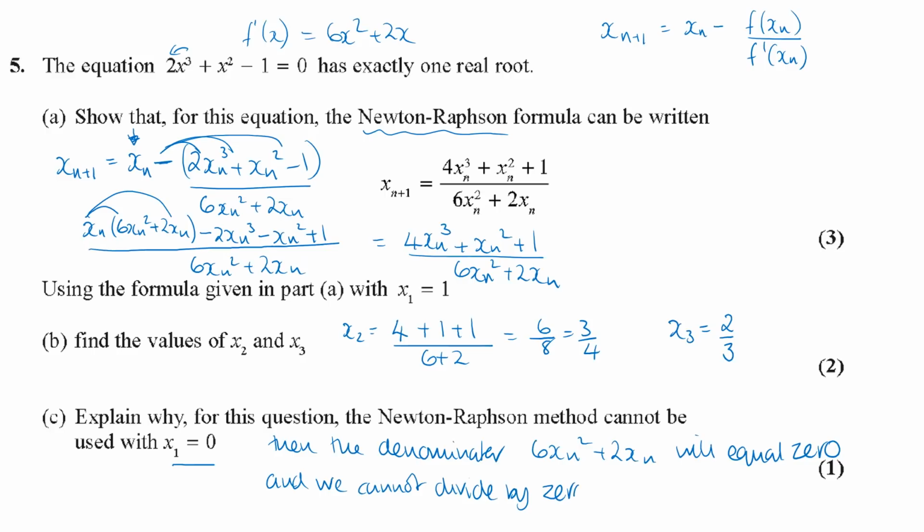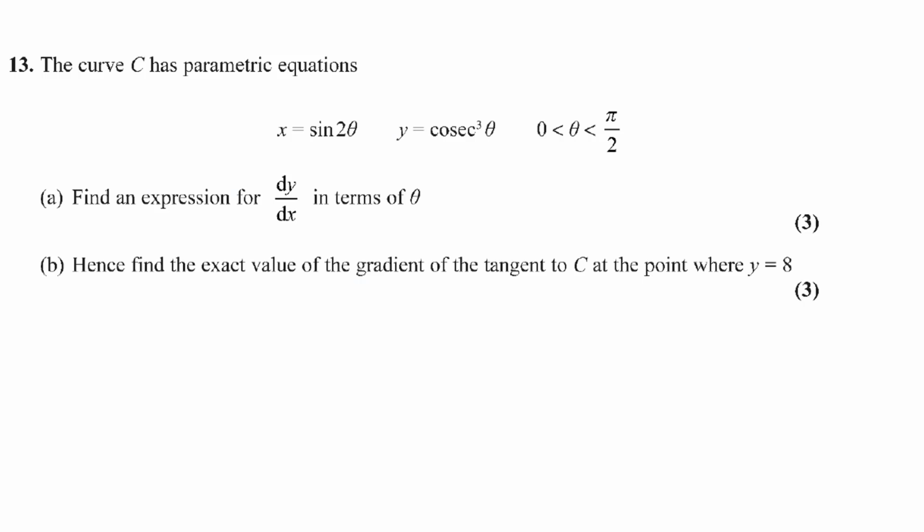So it's not going to home in and it's not going to converge, it'll diverge and not be able to find the root.